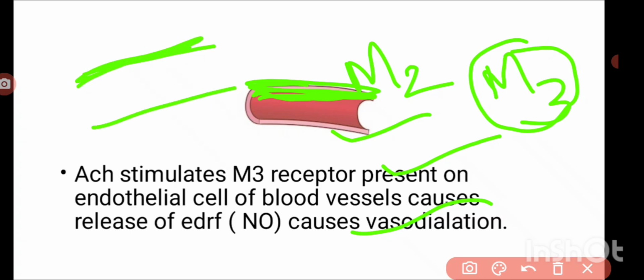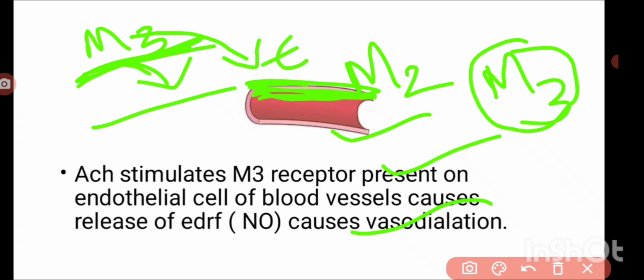So this stimulation causes relaxation not directly through the smooth muscles, but indirectly through the release of EDRF, endothelium derived relaxing factor, that is nitric oxide.